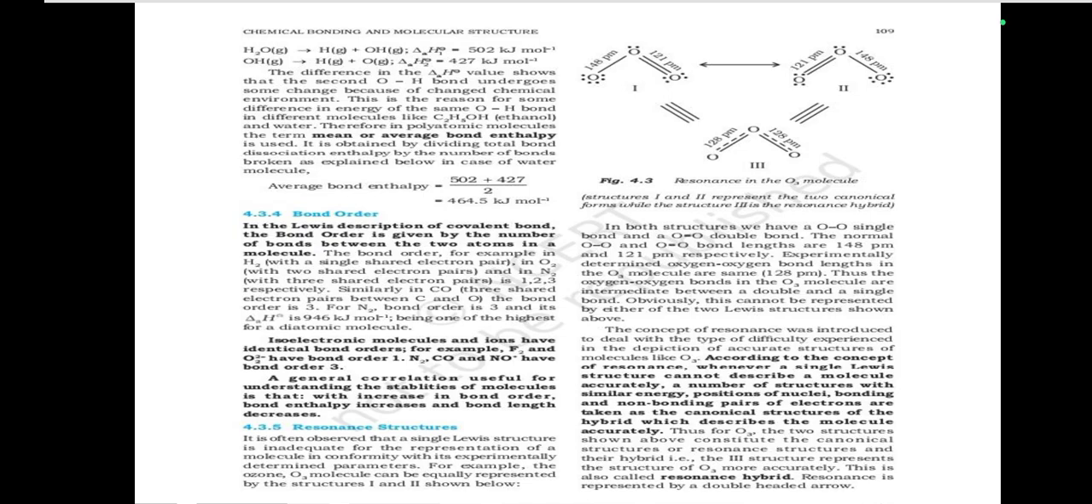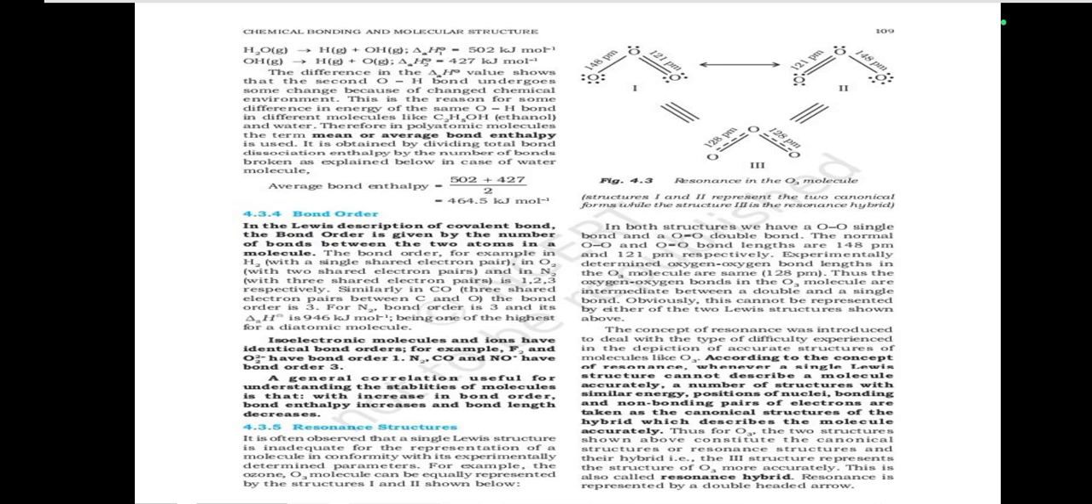Isoelectronic molecules and ions have identical bond orders. For example, F2 and O2 negative have bond order 1, and CO and NO positive have bond order 3. A general correlation useful for understanding the stabilities of molecules is that with the increase in bond order, bond enthalpy increases and bond length decreases. Resonance structure.